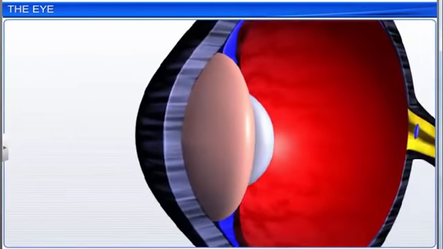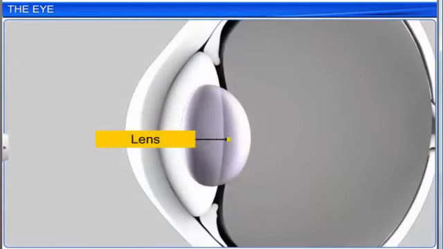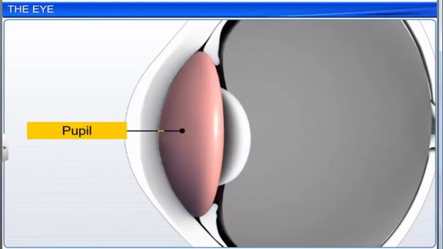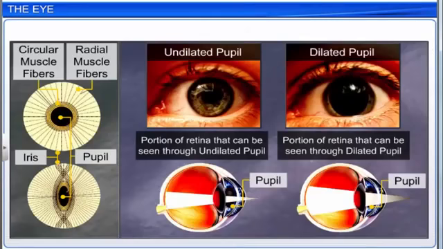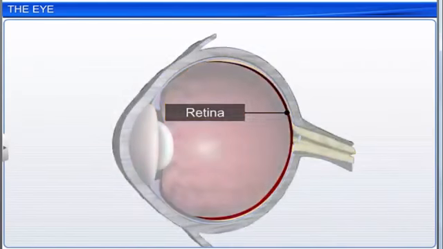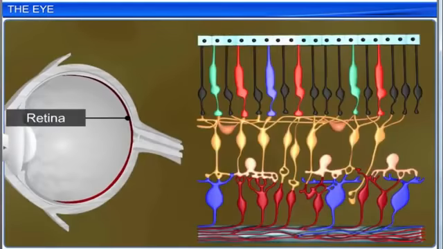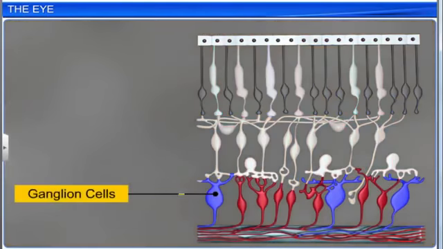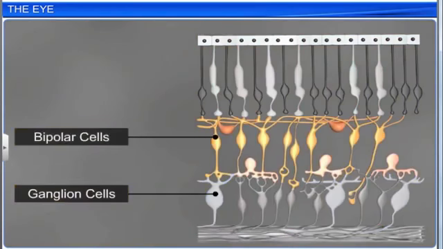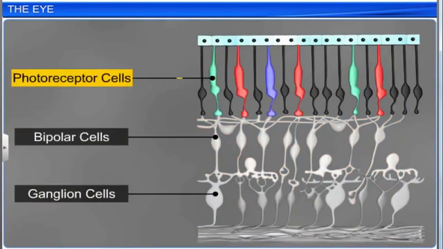The eyeball contains a transparent crystalline lens held in place by the ligaments of the ciliary body. In front of the lens, the iris surrounds an aperture called the pupil. The muscle fibers of the iris regulate the diameter of the pupil. The inner layer is the retina, which contains 3 layers of cells. The innermost layer is called ganglion cells. The middle layer is called bipolar cells, and the outermost layer is called photoreceptor cells.